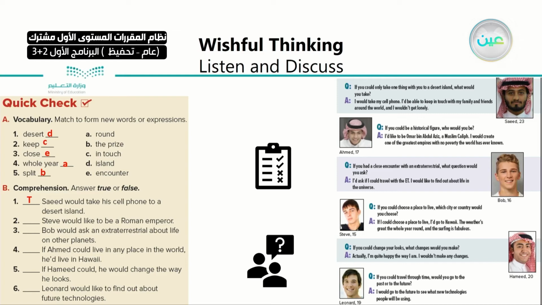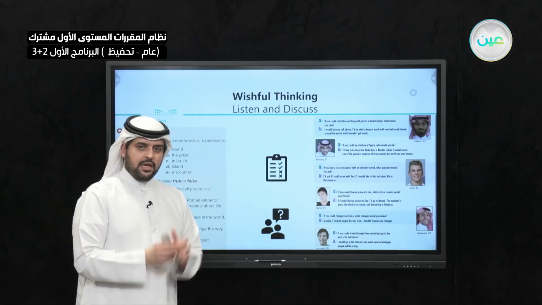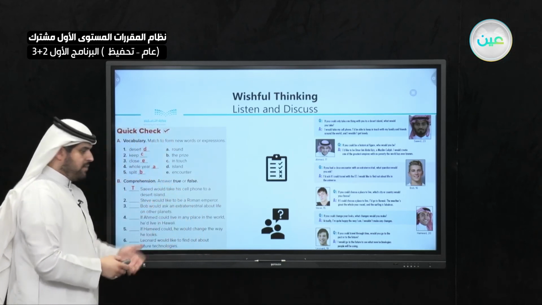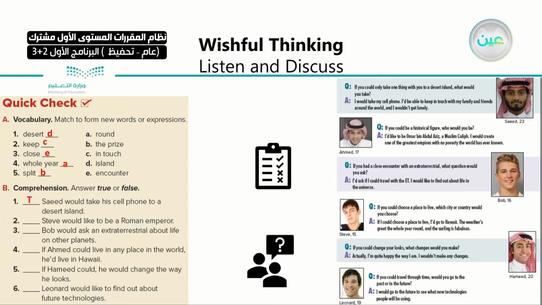The second one, Steve would like to be a Roman emperor. They asked him which historical figure would he like to be. Did he choose to be a Roman emperor? Of course not. He chose Umar ibn Abdul Aziz, so that's false.